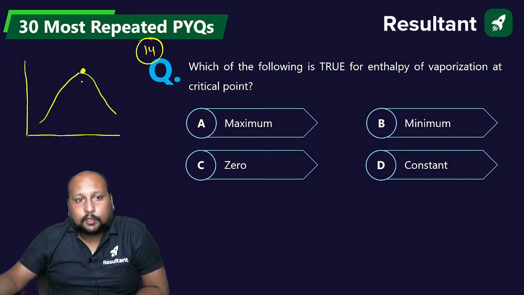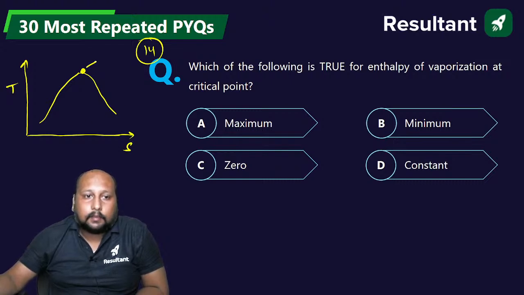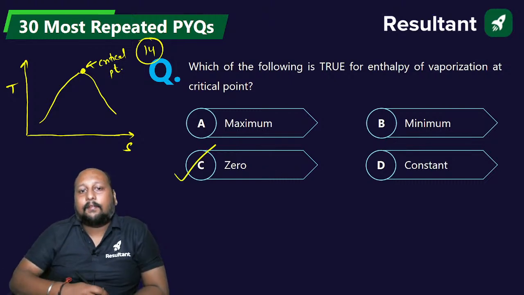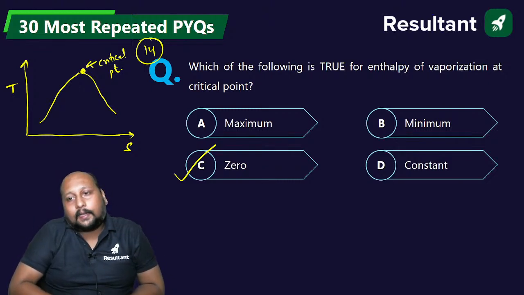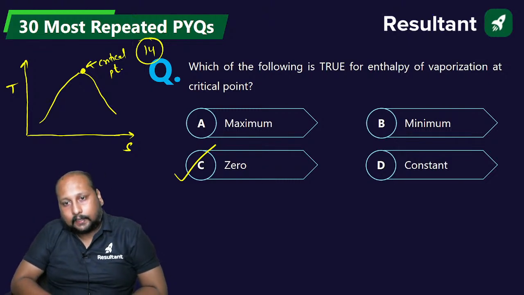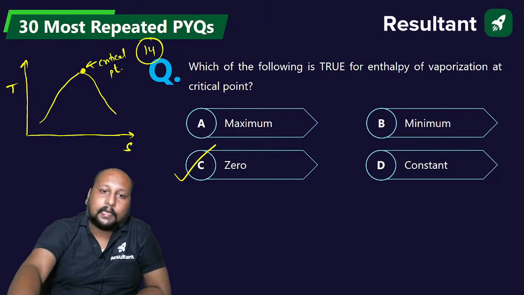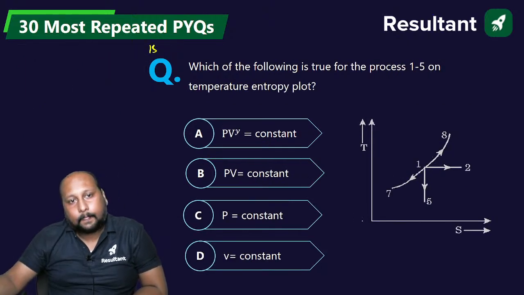So at this point there is no change in enthalpy, and this is the TS diagram. This is a critical point. Okay, so we can say there is no change in enthalpy, so we can say the enthalpy of vaporization is equal to 0 at critical point. Option C is the correct answer. ठीक है, done. Question number 15 on the screen.